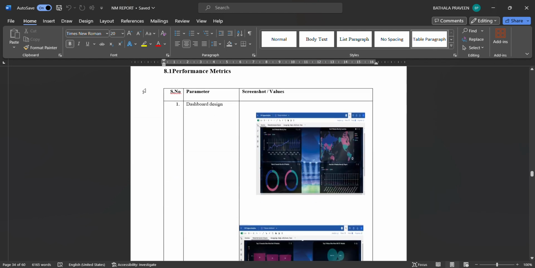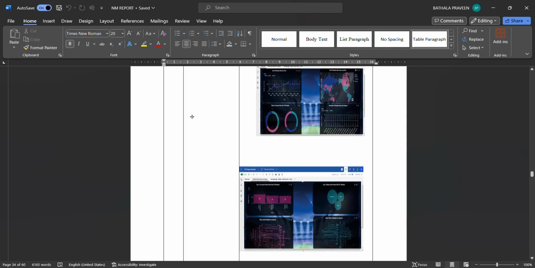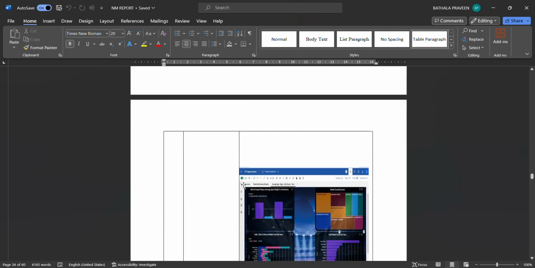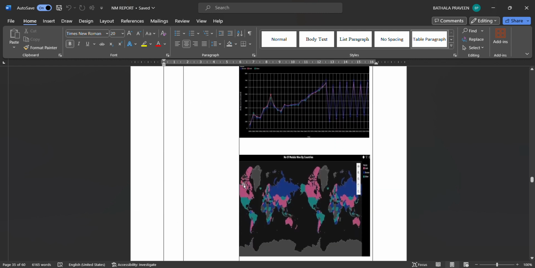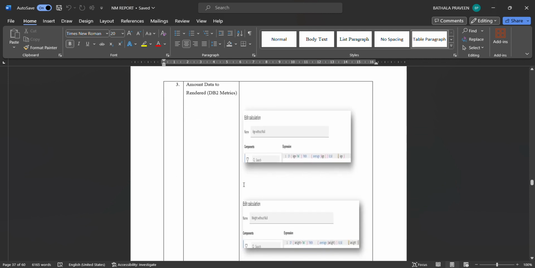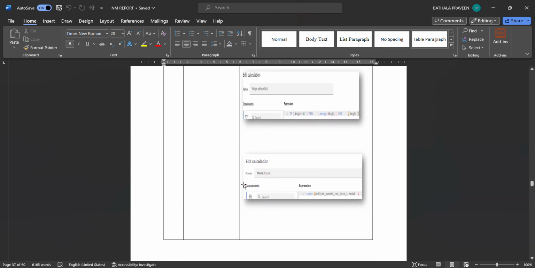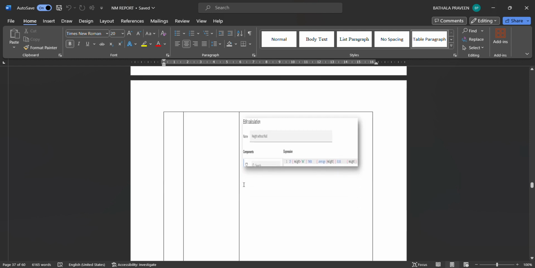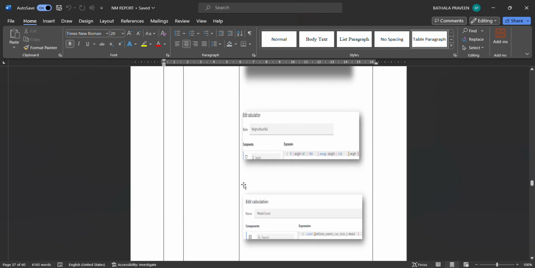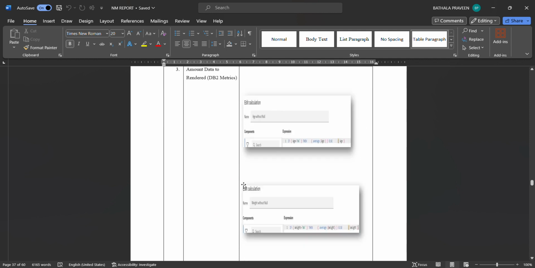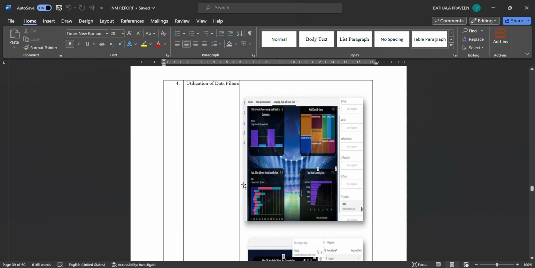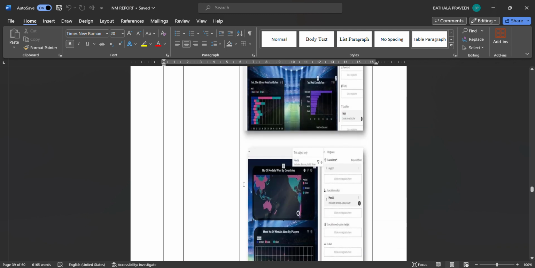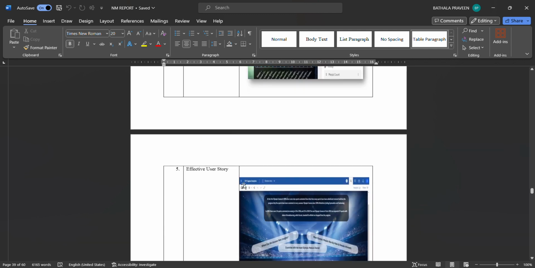This is the performance testing. After that I created the dashboard design. These are the dashboard design screenshots. Then data responses. These are the screenshots for those. And DBMS, I connected to the database. So these are the things which I calculated based on the height, weight, and age limit. Based on the body mass index, I took screenshots and I put it here. Utilization of data filters. These are the screenshots which I mentioned.